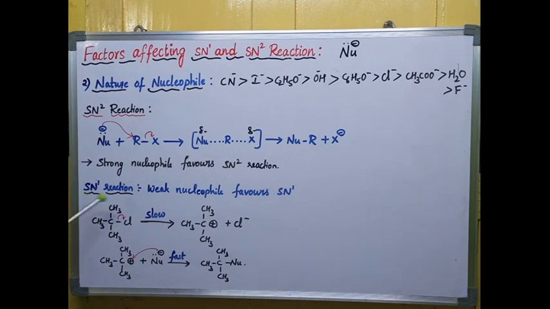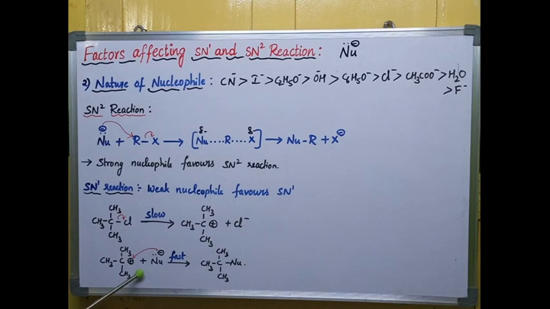Next, coming to SN1. SN1 does not require any strong nucleophile. It requires only a weak nucleophile. Why does it require a weak nucleophile? Let us see the mechanism once. In the SN1 reaction, the tertiary alkyl halide first forms a carbocation by undergoing a slow reaction. You can observe the carbocation formation.